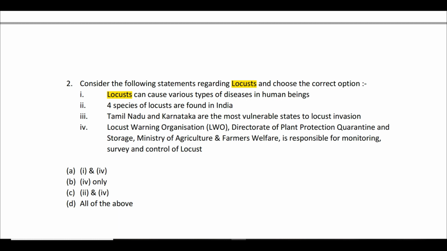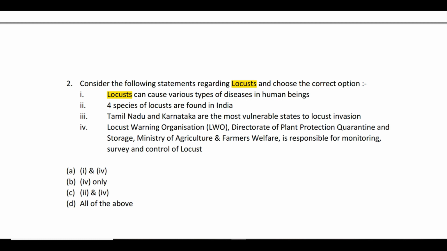The second statement is correct. There are 4 species of locusts which are found in India, and we will see which are the 4 species. The third statement, Tamil Nadu and Karnataka are the most vulnerable states to locust invasion. Just as I told you, most of the northwestern states are the most vulnerable ones, not the southern states or the eastern states. These locusts require dry climate. So Rajasthan, Gujarat, Punjab, Haryana you can call the most vulnerable, but not Tamil Nadu and Karnataka.